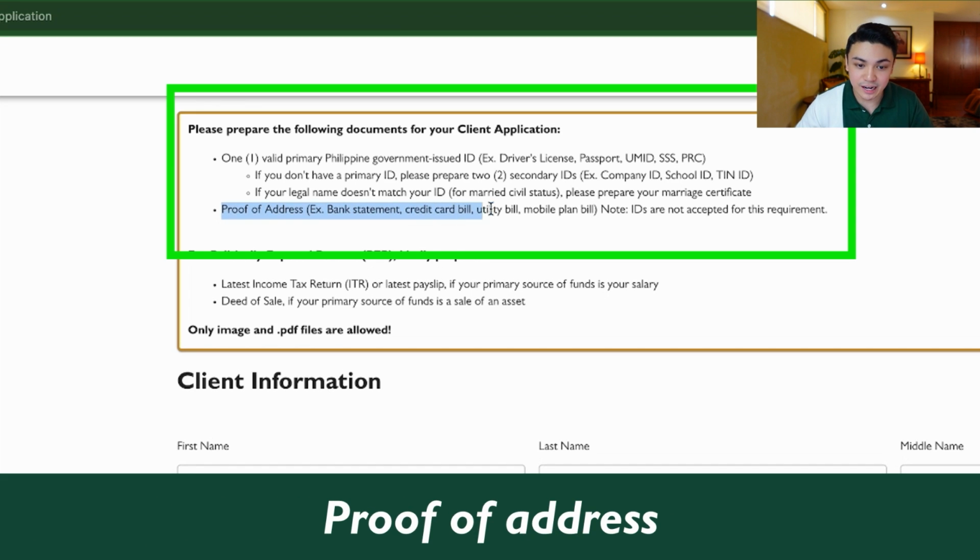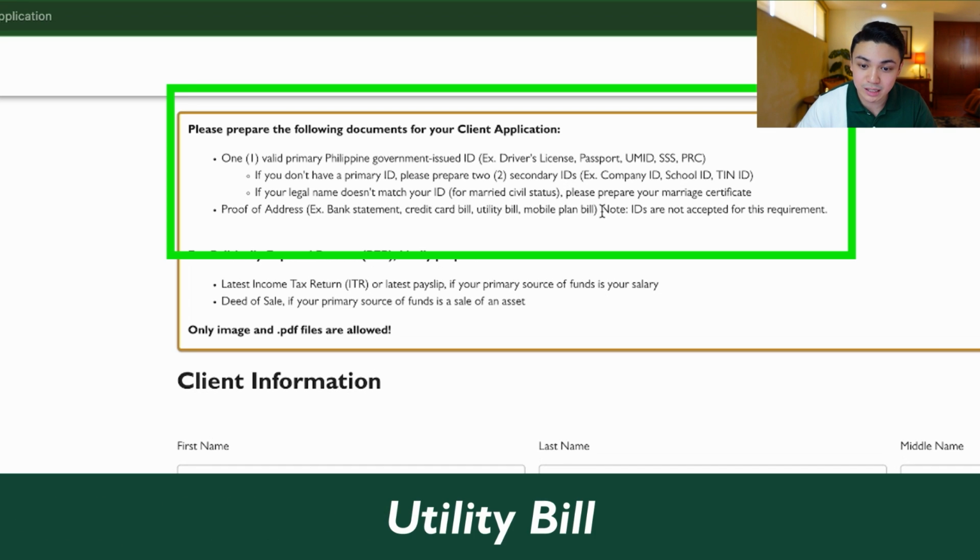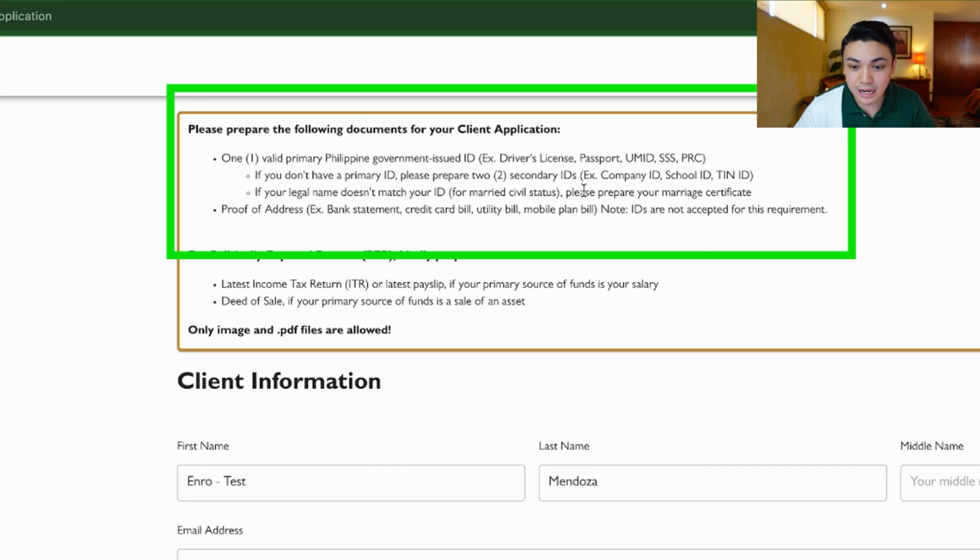And then, proof of address. So, examples dito ay ang bank statement, credit card bill, utility bill, mobile plan bill. And note lang, the IDs here are not accepted for this requirement. So, kailangan talaga proof of address.